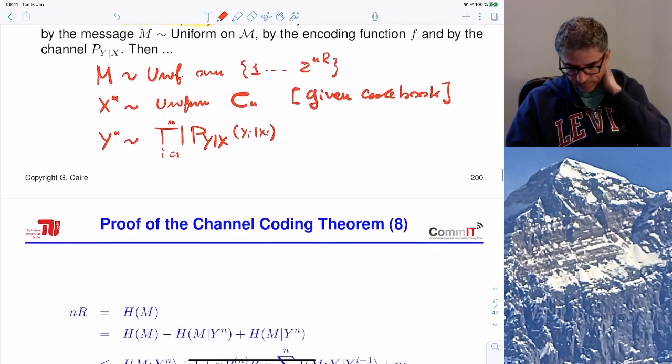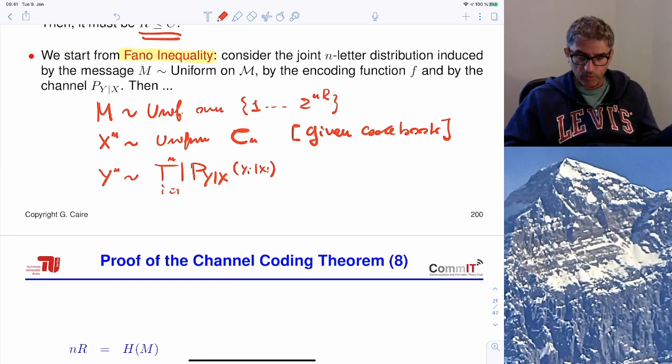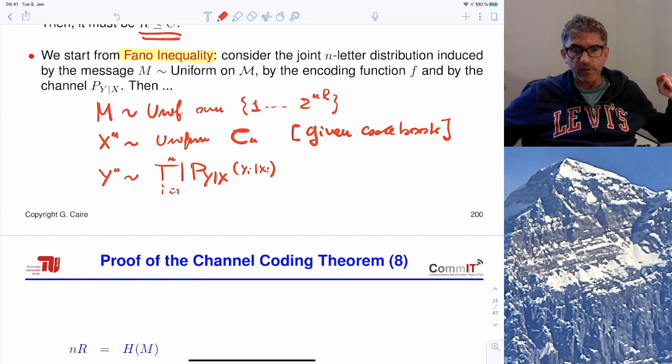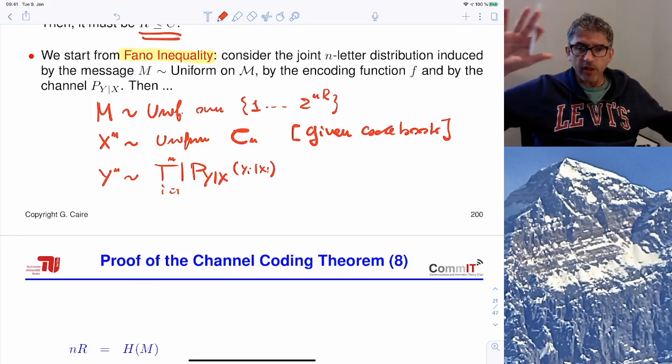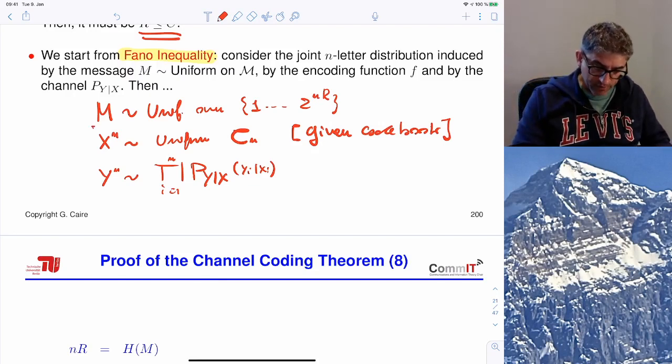So in other words, given a codebook, a uniform probability of messages, and the transition probability of the channel, this induces what we call a joint message, input and output n-letter distribution. N-letter distribution because we consider vectors of length n.